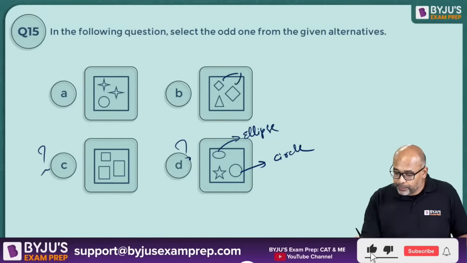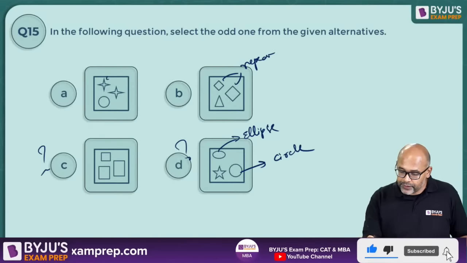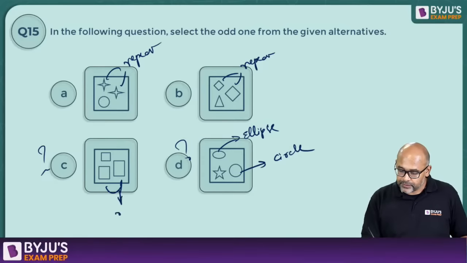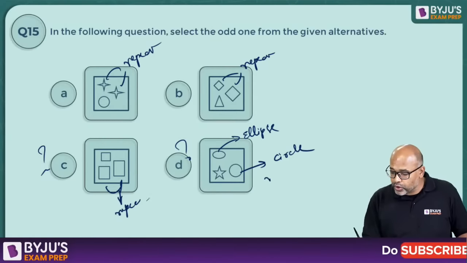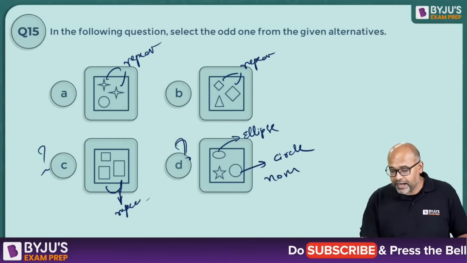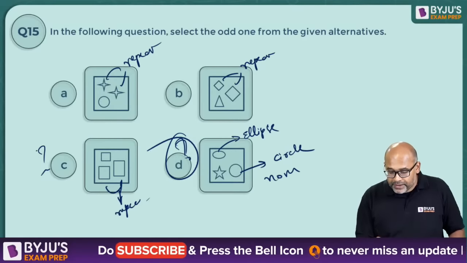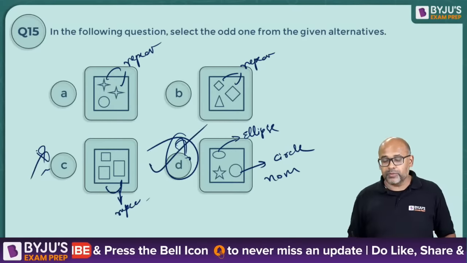So you have these 2 repeat. You have these 2 repeat. So here there is no repeat. Hence this could be the answer. Or in fact C will not be the answer. The correct answer has to be D only.